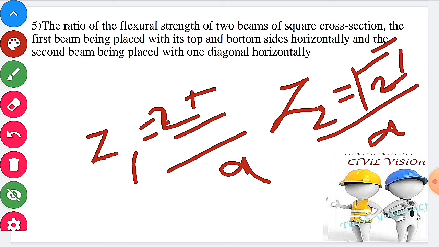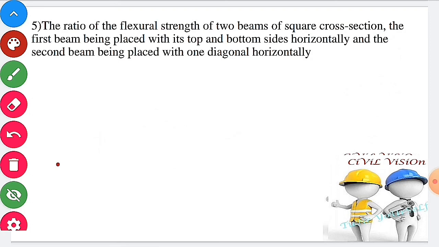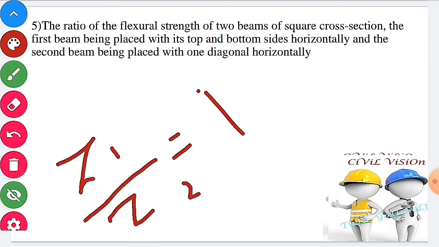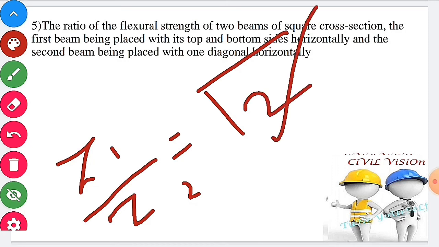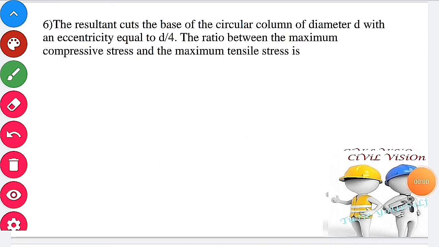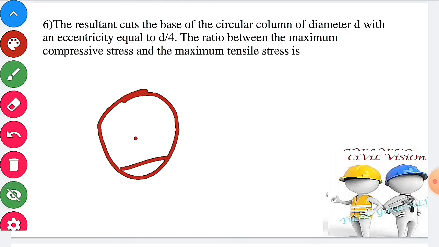Therefore, the ratio of the two beams gives section modulus Z1 by Z2 equal to root 2. Therefore, the answer for the question is root 2. Next one. Sixth question. The resultant cuts the base of circular column of diameter D subjected to an eccentricity of D by 4. The ratio of maximum compressive stress and maximum tensile stresses.